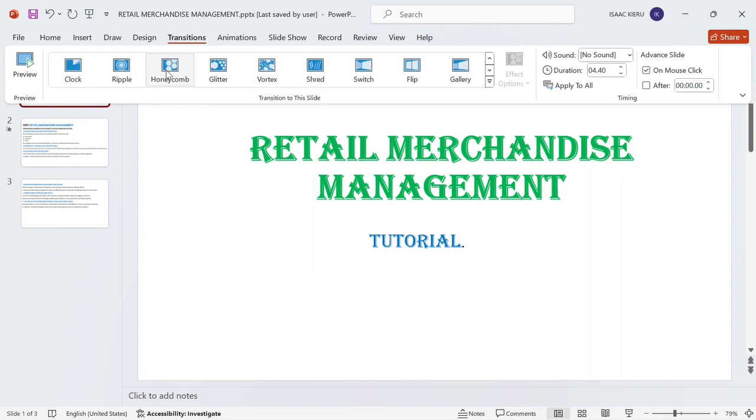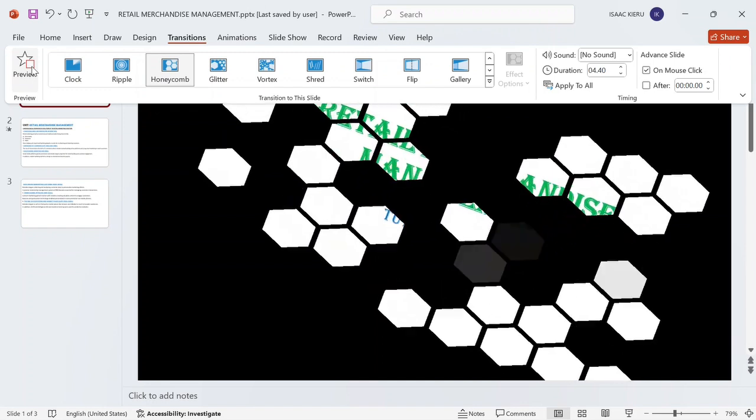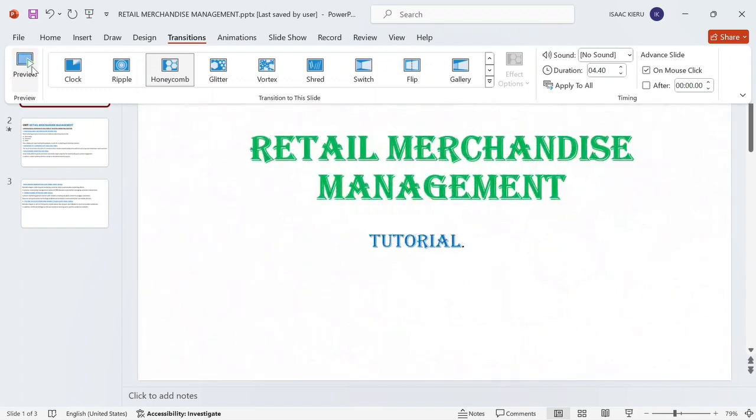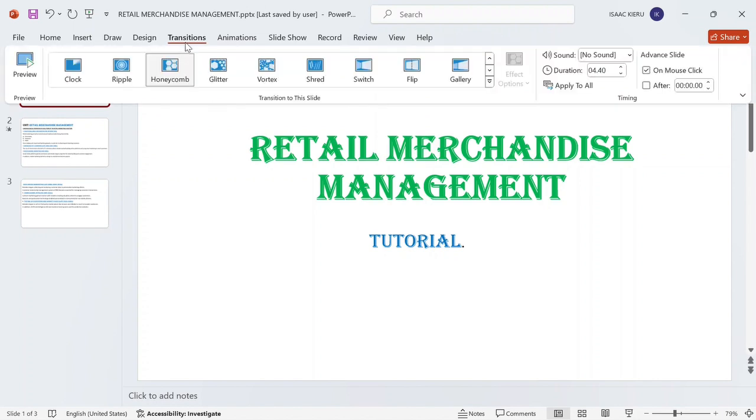So you just click on honeycomb and then click on preview. This is how honeycomb looks. Once you have selected the transition, you now move to the next slide. For example, I'm going to click on the next slide, that is the second slide. You just left click once to select that you are moving to the next slide. So I'll click on transitions again. I'll choose another transition for my next slide.